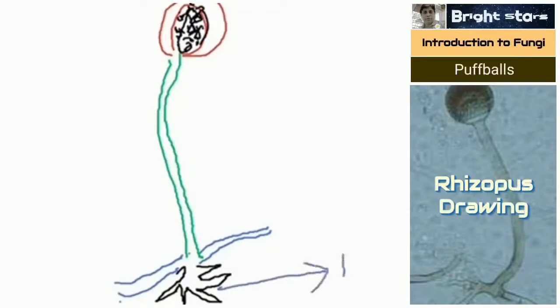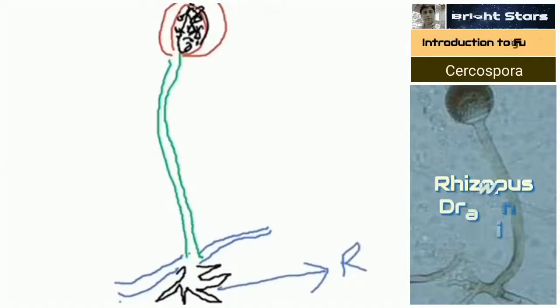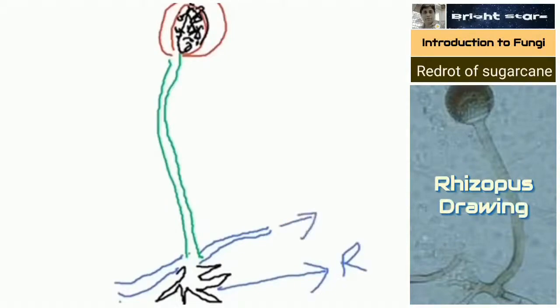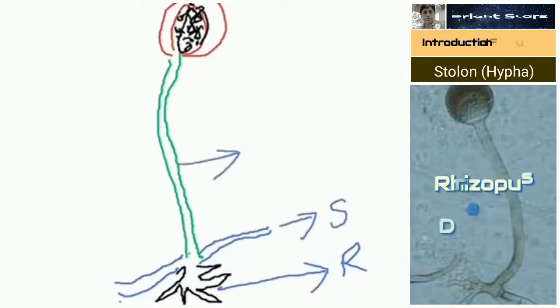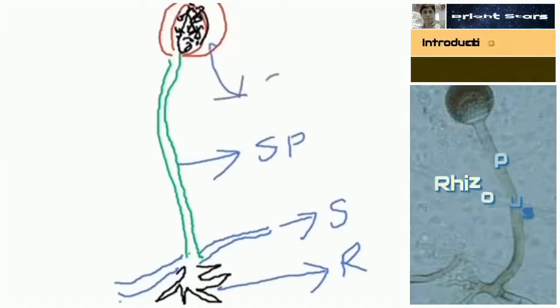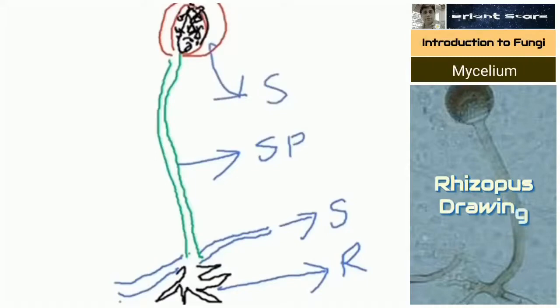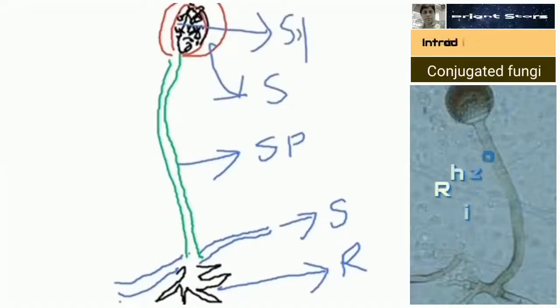The R indicates rhizoids, and next one S indicates stolon. Next SP indicates sporangiophore. After that sporangium. Inside the sporangium, black spores are present.